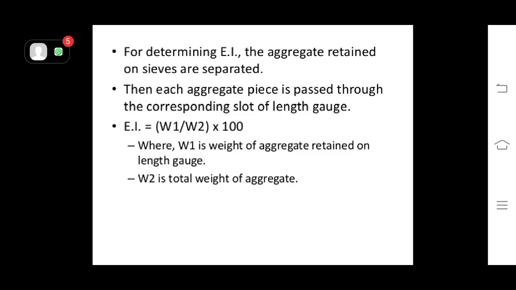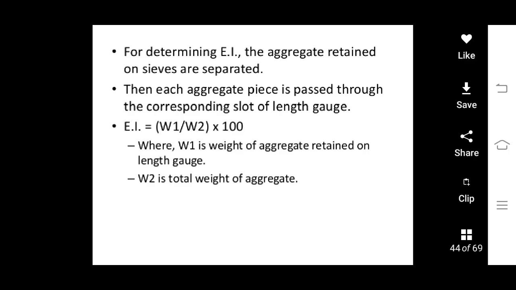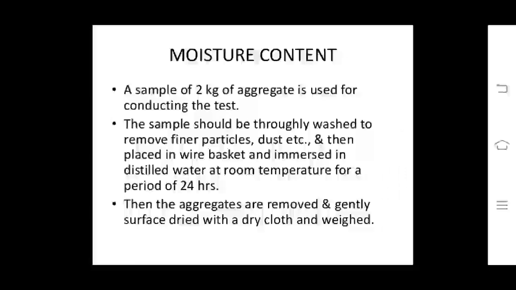For determining EI, the aggregate retained on sieves are separated. Then each aggregate piece is passed through the corresponding slot of the length gauge. The elongation index is then given by W1 by W2 into 100, where W1 is the weight of aggregate retained on the length gauge and W2 is the total weight taken of aggregate for the test.